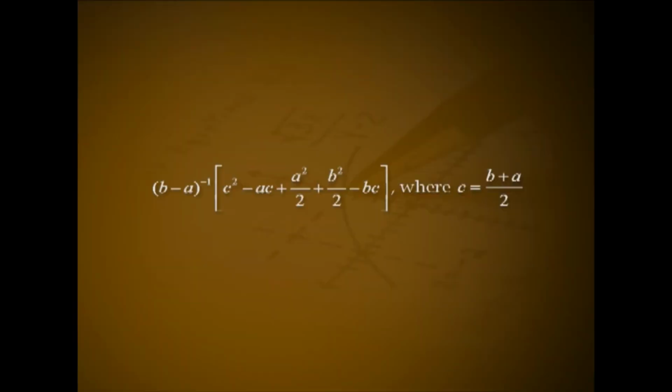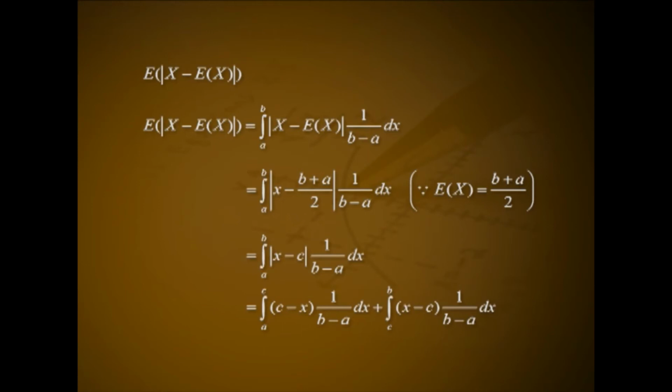Problem 4. For a random variable x following uniform over the interval (a, b), show that the mean deviation about mean is (b minus a) raised to minus 1 into (c square minus ac plus a square by 2 plus b square by 2 minus bc), where c equals (b plus a) divided by 2. Solution. Mean deviation about mean is expectation of modulus of x minus expectation of x.